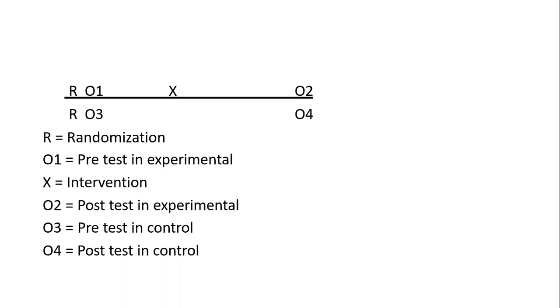So X is the intervention here. After that, we will go for the post-test in the experimental group after the intervention. But for the control group, there is no intervention we are doing. We are just doing it for the experimental group. Then later on, we will compare the results.